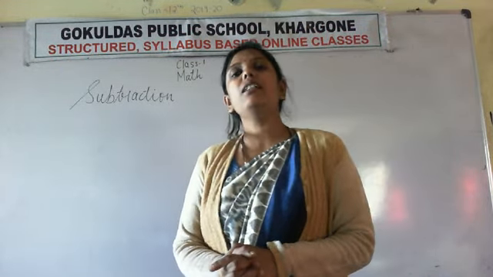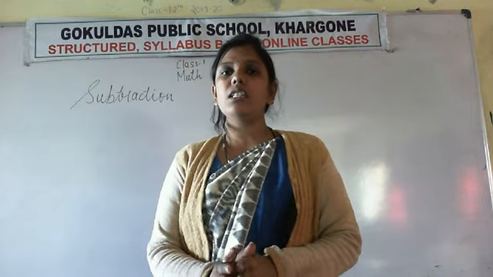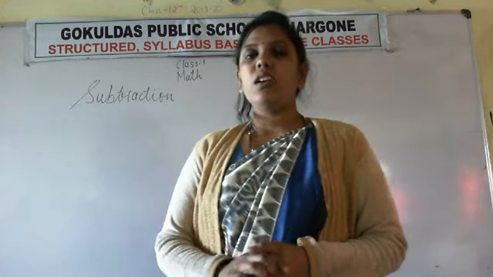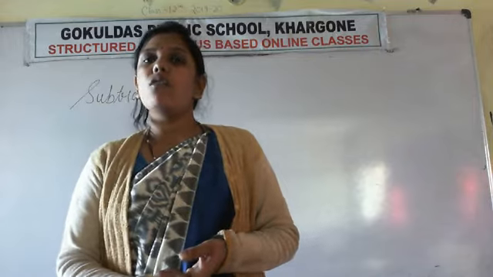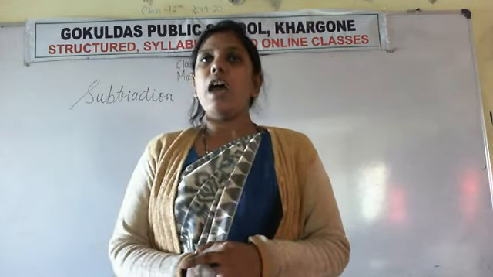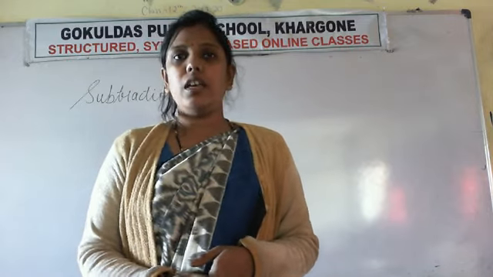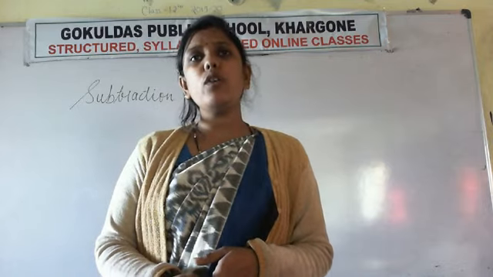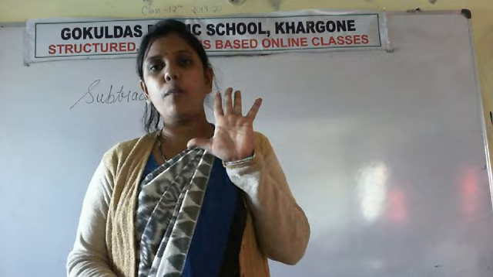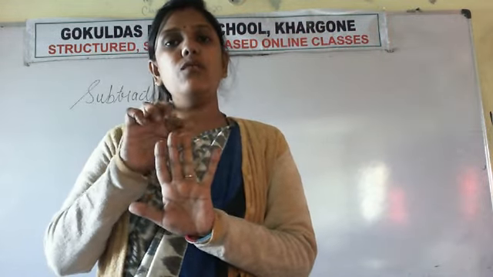Subtraction means taking things away. Anything which is taken away is known as subtraction. For example, if you are having 5 mangoes, and you give 2 mangoes to your mother, in starting, how many mangoes you are having? 5. So let's count 5 fingers. How many mangoes you are having? 5. 1, 2, 3, 4 and 5.